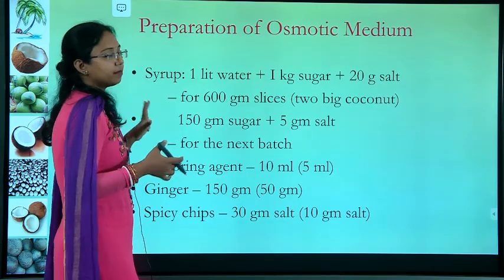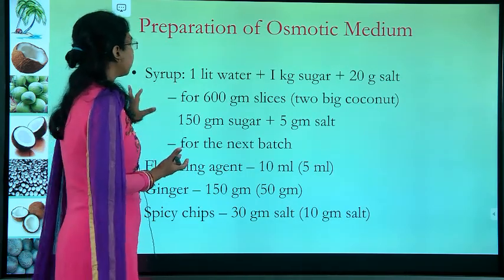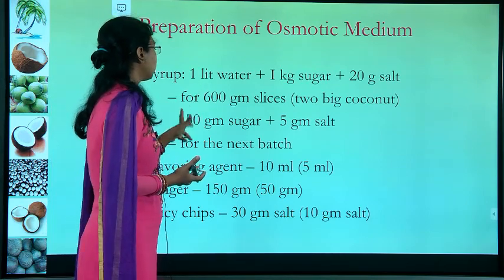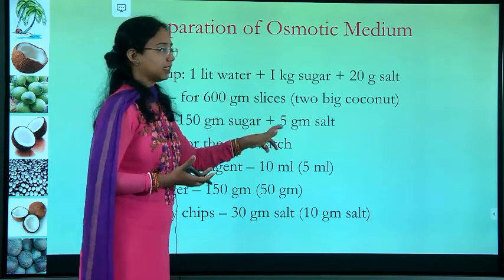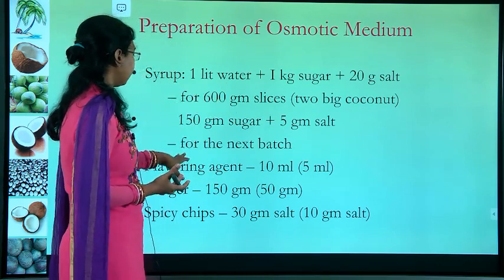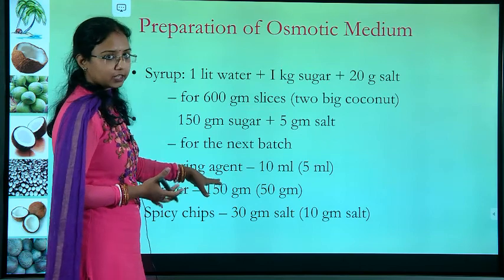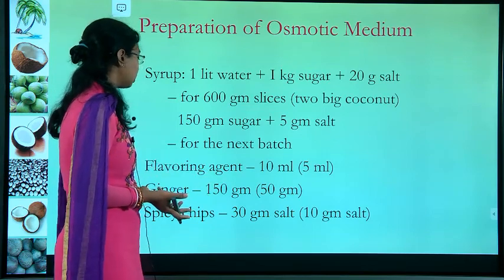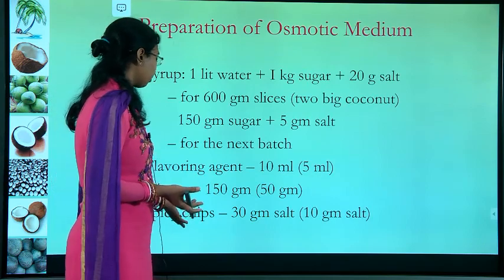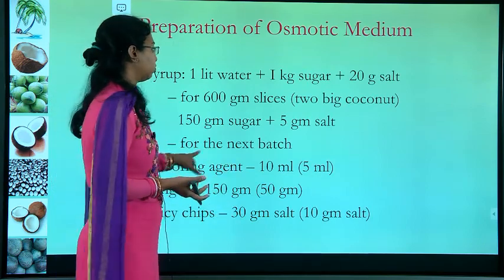They will make an osmotic medium. For a syrup, 1 liter of water, 1 kg of sugar, 20 gram of salt, for 600 gram of slices. So if you are taking 2 big coconuts, you have to take this. And then there will be a flavoring agent; any flavoring agent you can use, mostly they will add ginger into it, and it will be used for spicy chips.